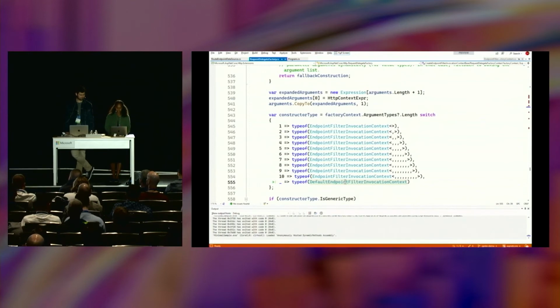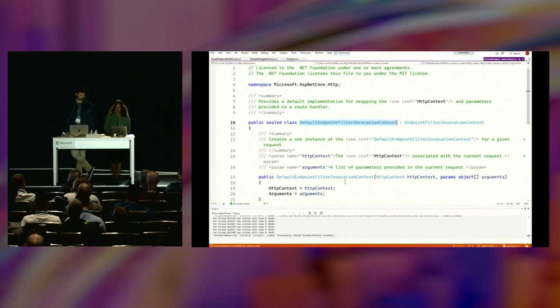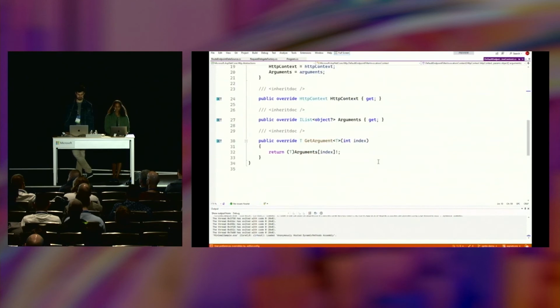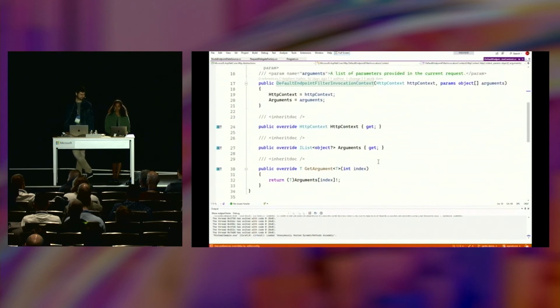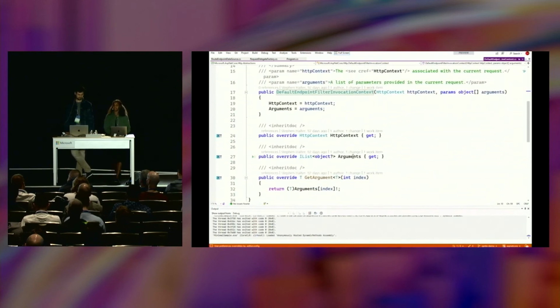So if we step into that, we're going to observe two things about it. The first is that this is allocating a list to maintain the arguments or the values of the parameters that were provided as part of the request. The second thing we'll notice is that it expects these to be objects, so what we'll have to do is box them as we construct this default endpoint